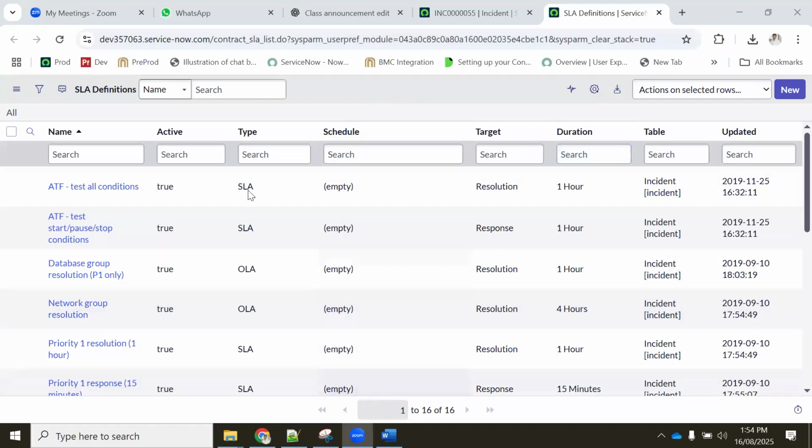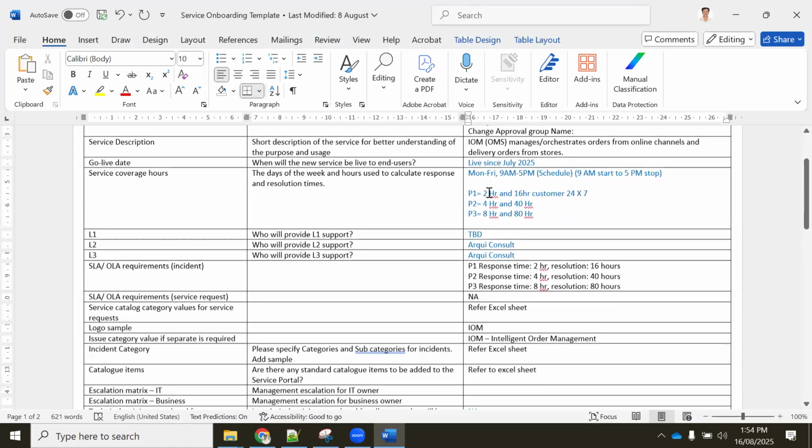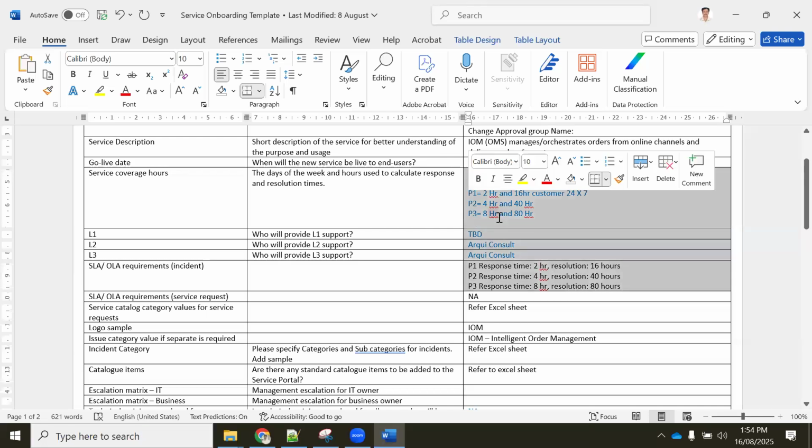Okay. So now we got a business analyst or business requirement document. The name of the service is order management system, and description of the service is order management system for lifestyle view, and technical owner details and all those things they have given, and assignment group they have given, and change coordinator, change approval name, all those things they have given. And also they have given for us the main important thing, which is SLA, correct?